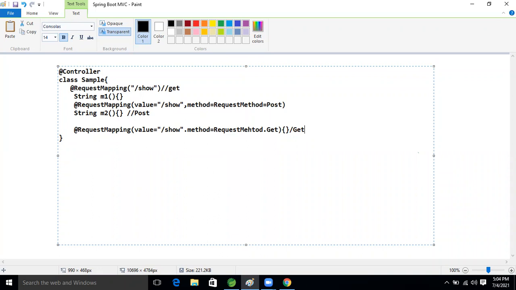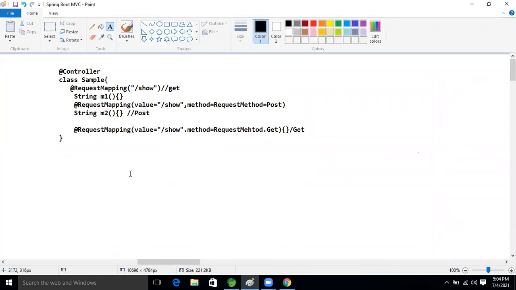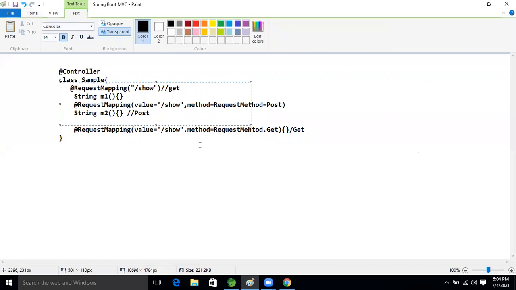Okay, so just think about the sample class. In the request mapping, can we not take the URI also?